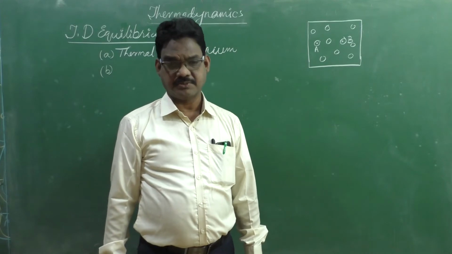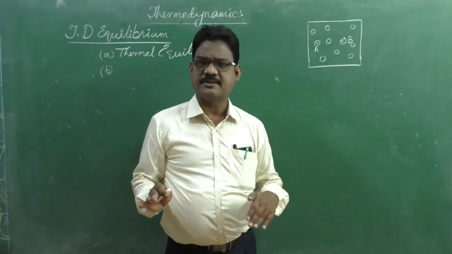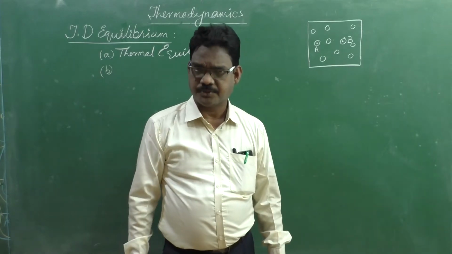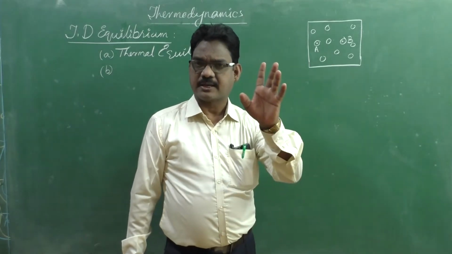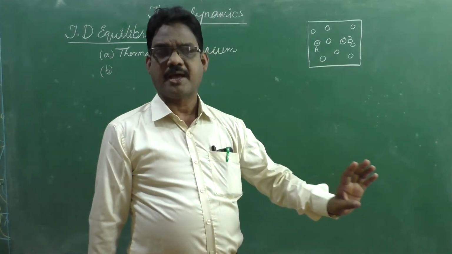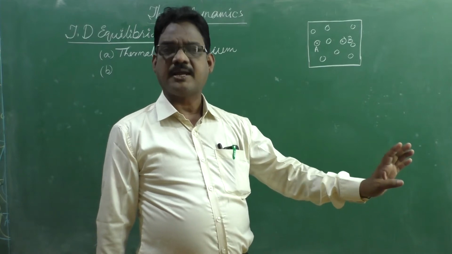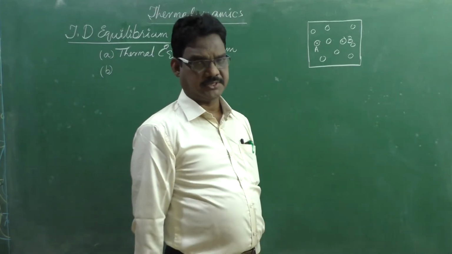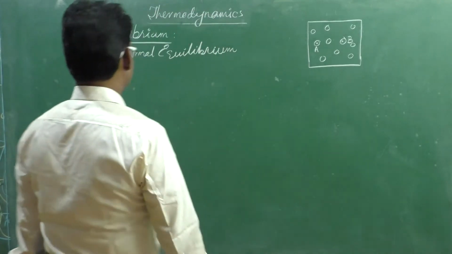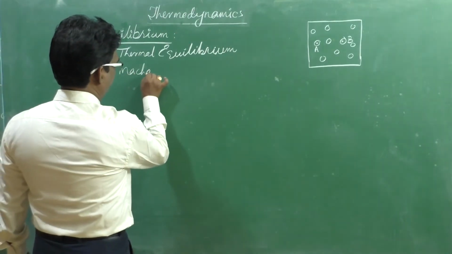That means no velocity gradient exists within the system. Then we can say the kinetic energy and potential energy are in a balanced condition, or it is mechanically in equilibrium. The second condition is mechanical equilibrium.